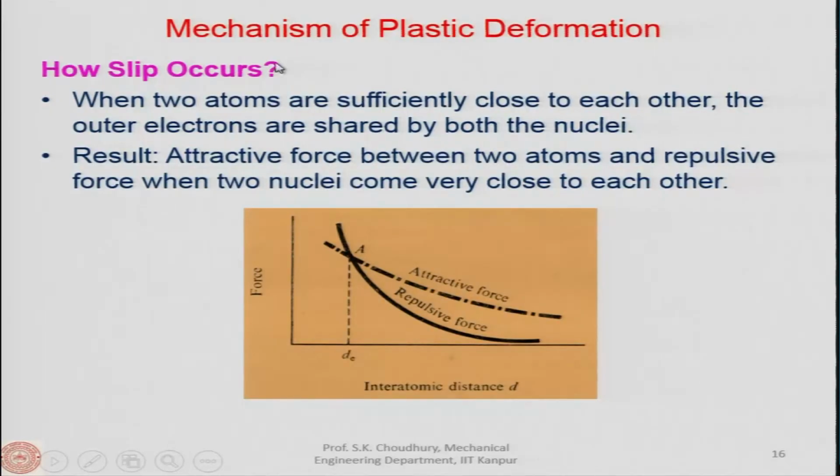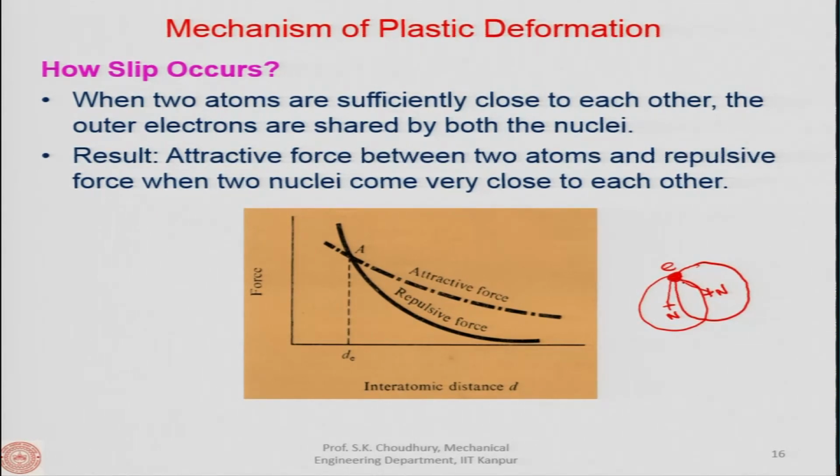Now, let us look at the mechanism of how slip occurs. When two atoms are sufficiently close to each other, the outer electrons are shared by both the nuclei. You understand that. Suppose you have an atom here, this is the nucleus, this is the electron, and there is another atom which is very close, this is the nucleus of that atom. In that case this outer electron will be shared by both the nuclei.